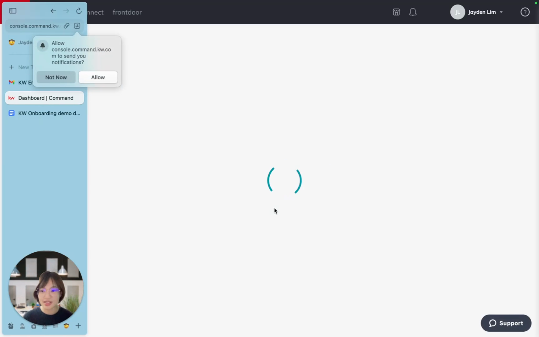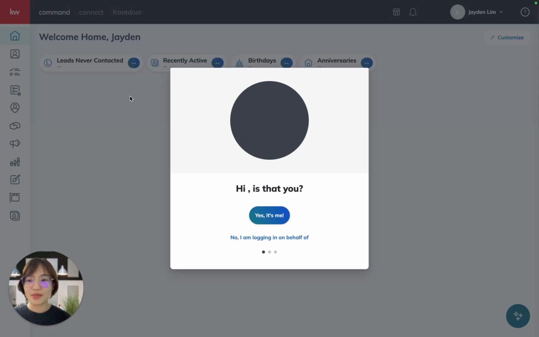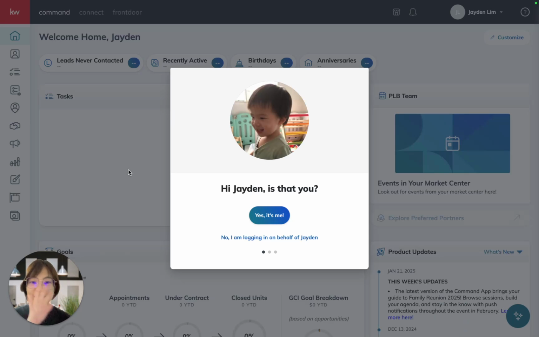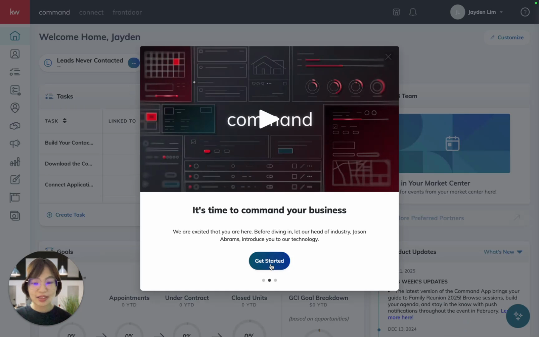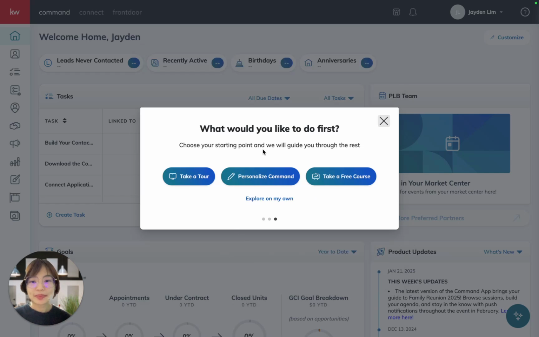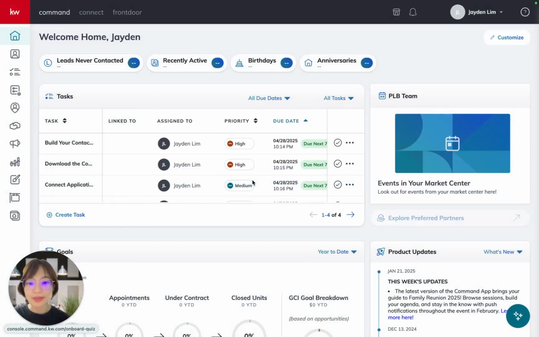So we have a pretty secure system that does that from time to time. So you will see this, and then you can just say, yes, it's me, and then we'll get started. Of course, you can look through the video and go through the tour as well if you like. So again, here you can select take a tour, or if later you could also still go back to taking a tour by clicking on the question mark button at the top. But otherwise, you could just say personalize Command.